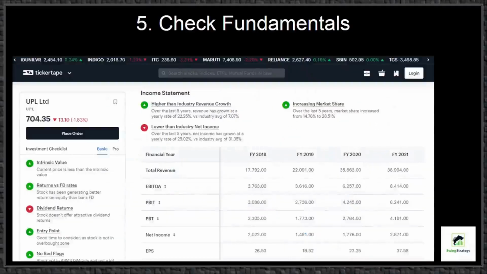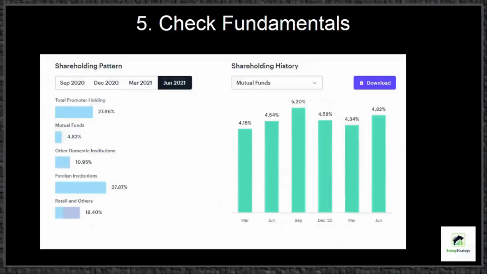Also, using detailed info offered by Ticker Tape, we can check the income statement of the company. If the total revenue, net income, EPS are good, then we can select those stocks for buying. Shareholding pattern and mutual fund percentages are considered as strong fundamentals.